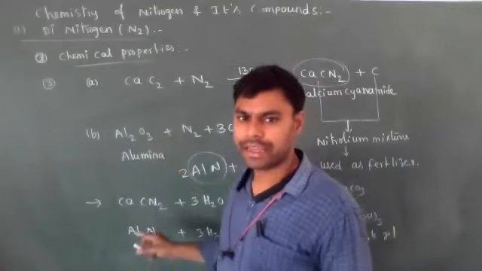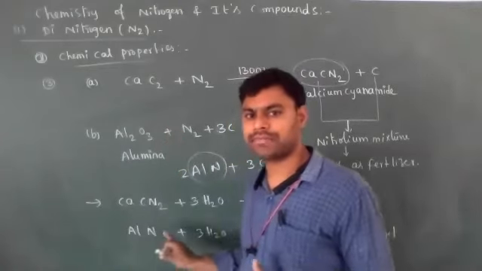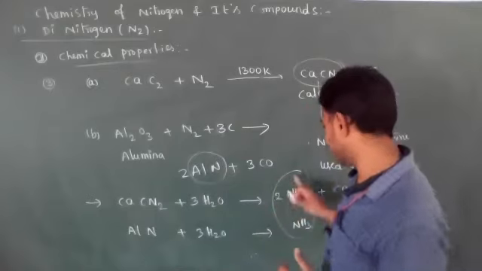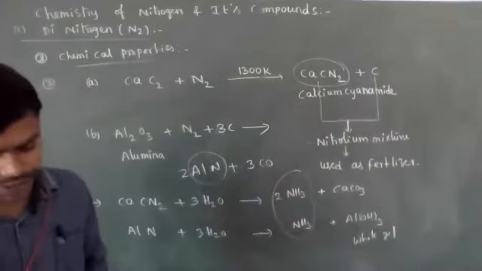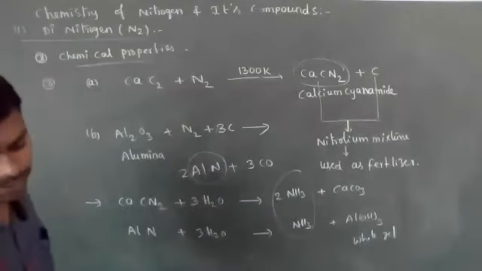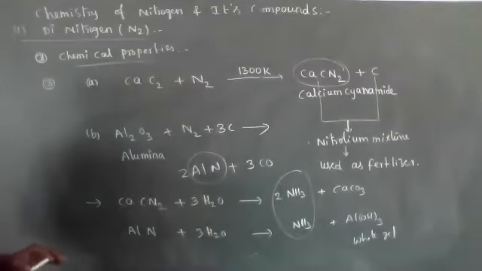In the same way, calcium cyanamide or aluminium nitride on hydrolysis form ammonia gas. So these are the important chemical properties of dinitrogen.